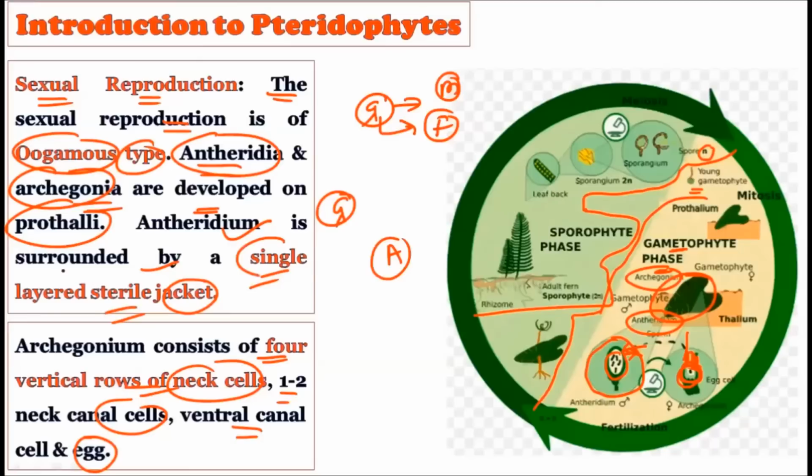The antheridium is surrounded by a single layer of sterile jacket, while the archegonium consists of vertical rows of four rows of neck cells. Okay, one to two neck canal cells are there, ventral canal cells are there, and the egg is there.